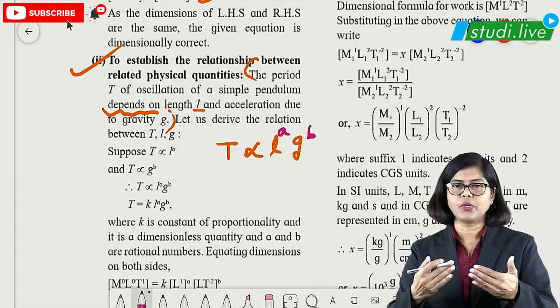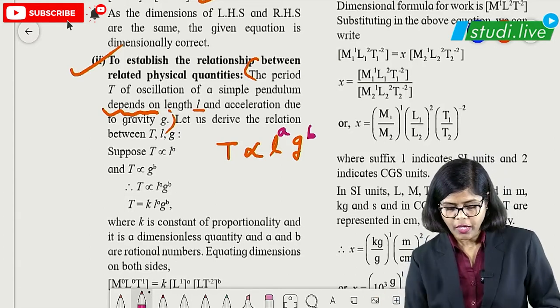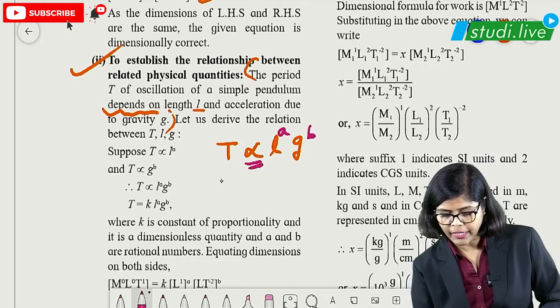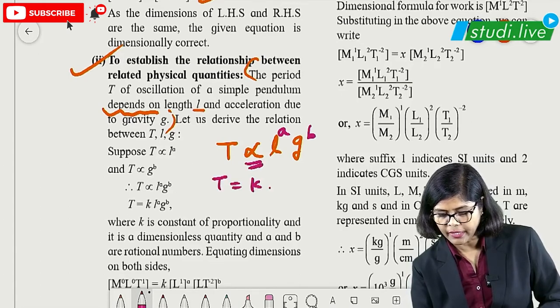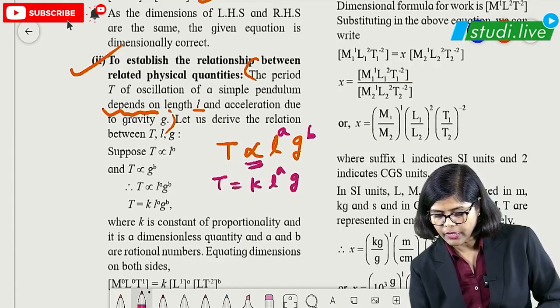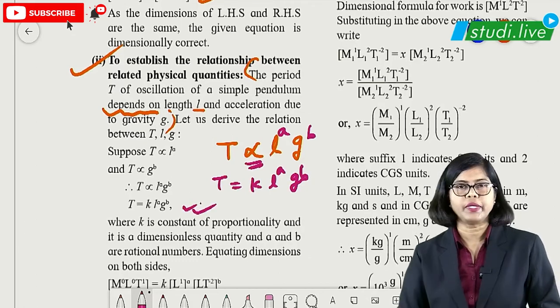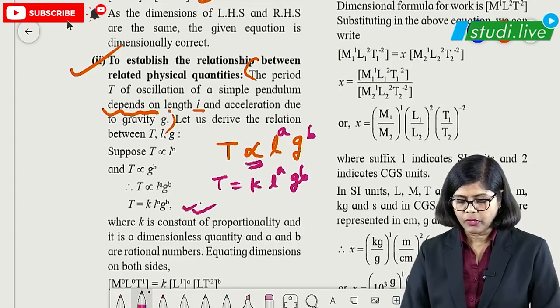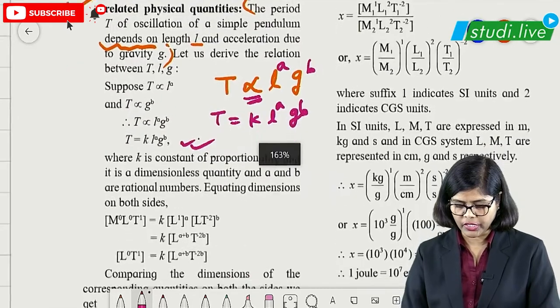Once you get that, you are getting the complete equation. So to remove the proportional sign, you need a constant. So students, we are writing this particular part, that is g raised to b. Once you get this, then you have to just write the dimensions of each and every part.